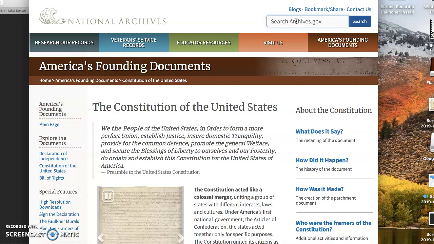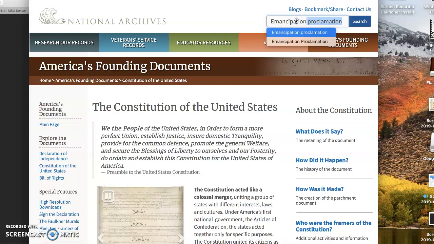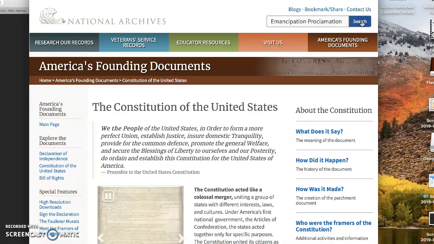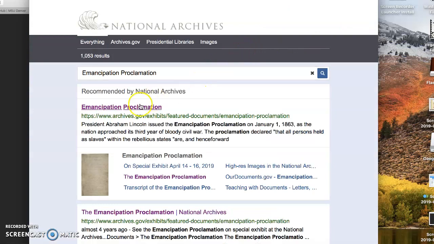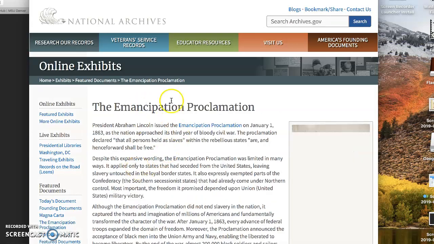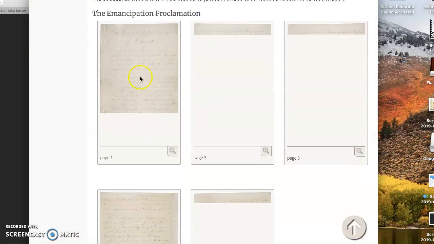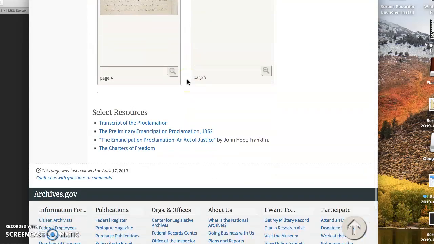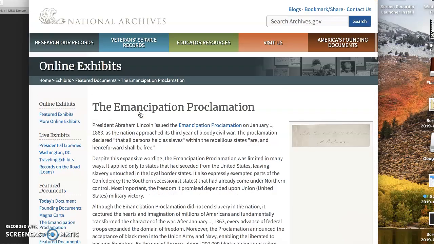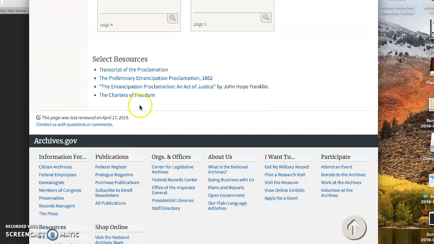We can do Emancipation Proclamation, see what comes up. We can read about the Emancipation Proclamation here. We'll get some images of the original, get transcript again. We can look at some of these other links, learn more about it.